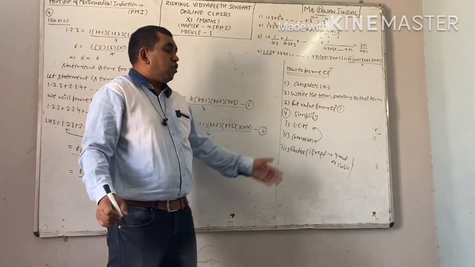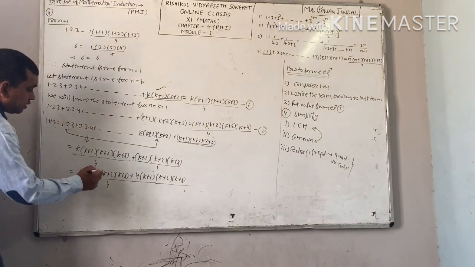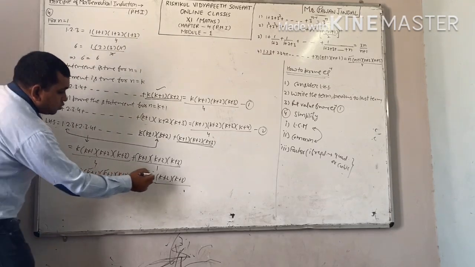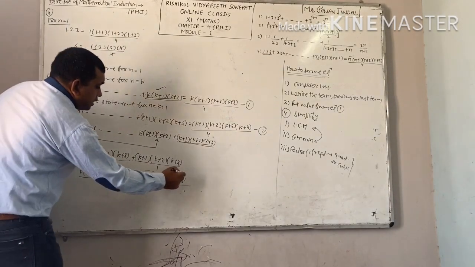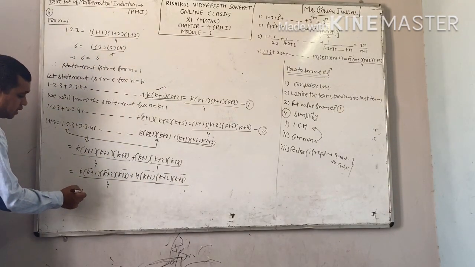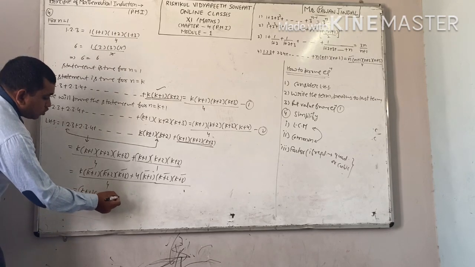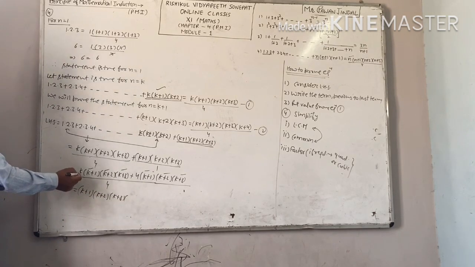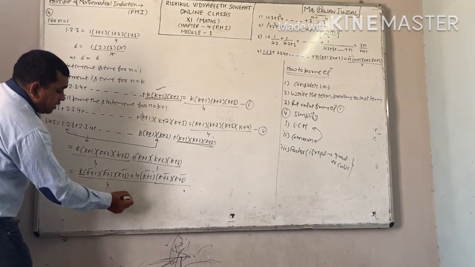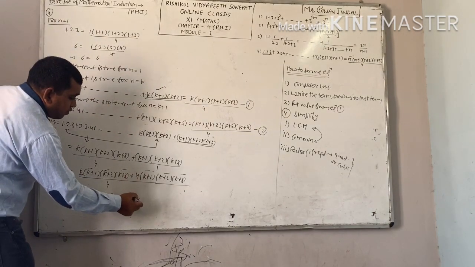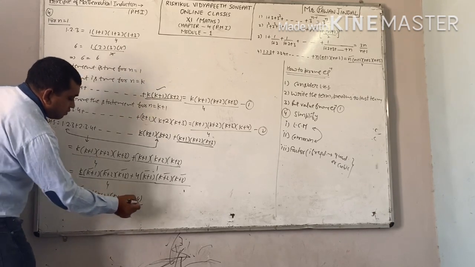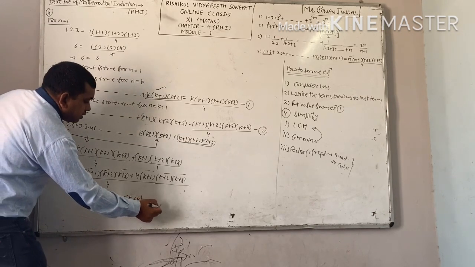Next step is common. You can see here k plus 1, that is common. k plus 2, that is common. k plus 3, that is common. Take k plus 1, k plus 2, k plus 3 as common. What is left from here? Here you are having k and here you are having 4, all divided by 4. This is equal to the right hand side.